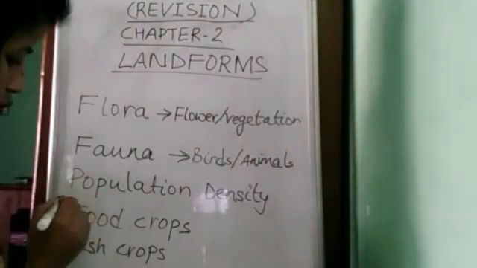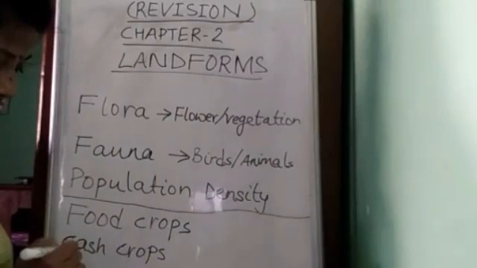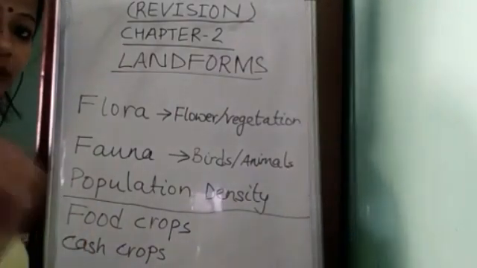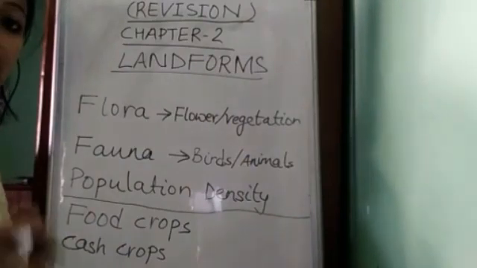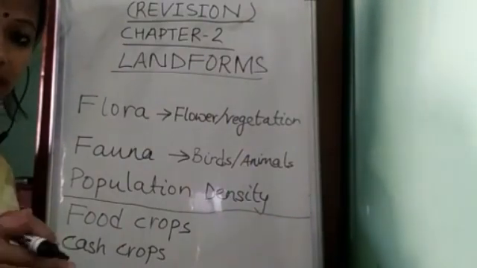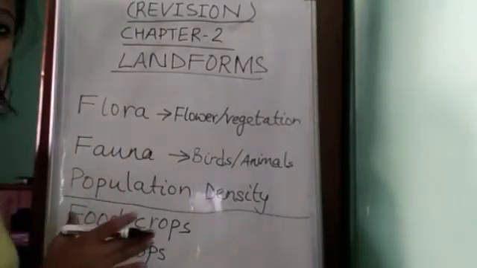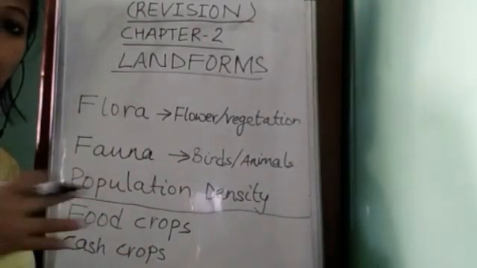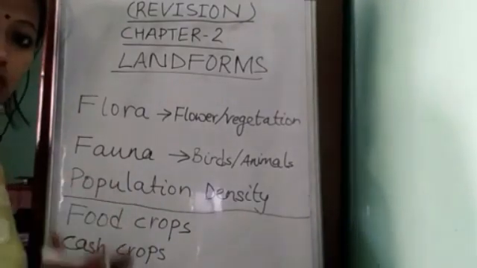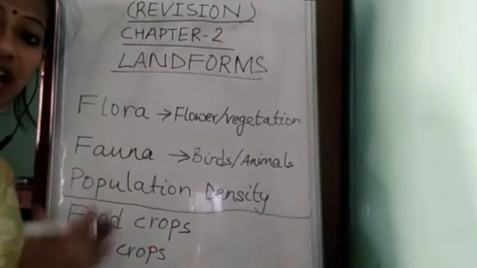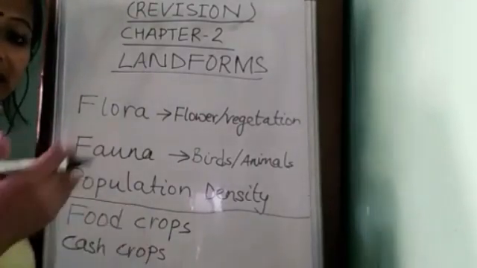Here many students were confused about food crops and cash crops. Food crops are those which are consumed by humans. Farmers grow food crops for consuming: wheat, rice, maize, all these are food crops. While cash crops are those which are grown to sell in the market.